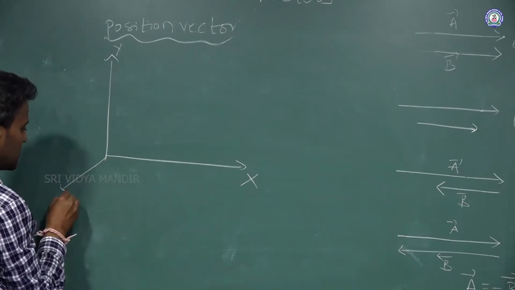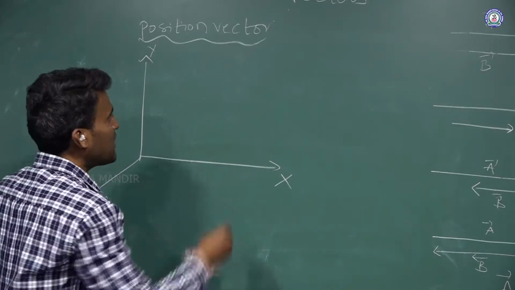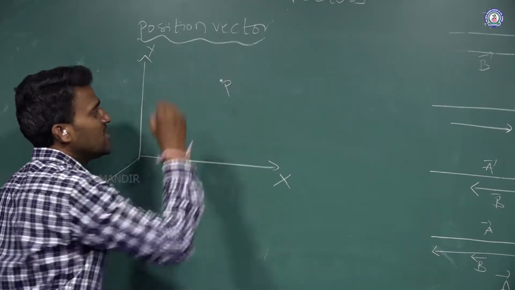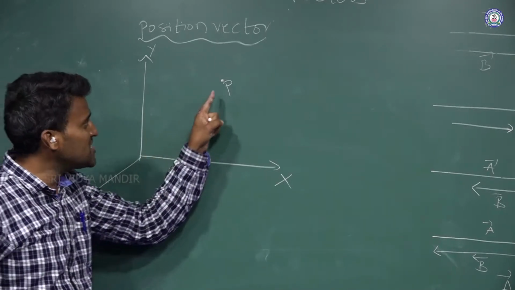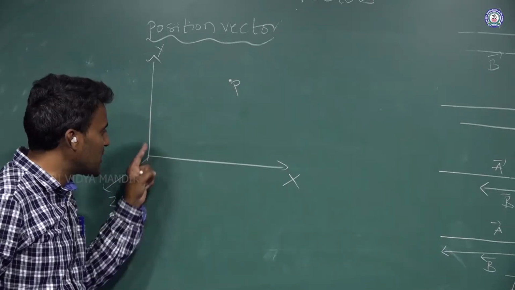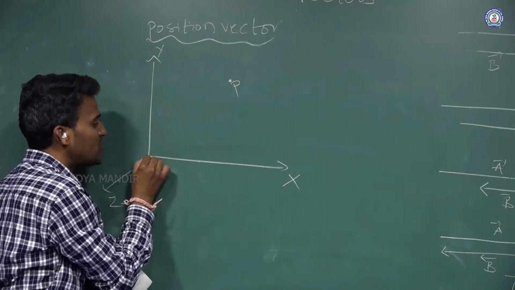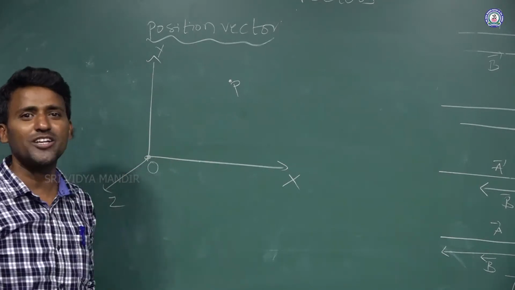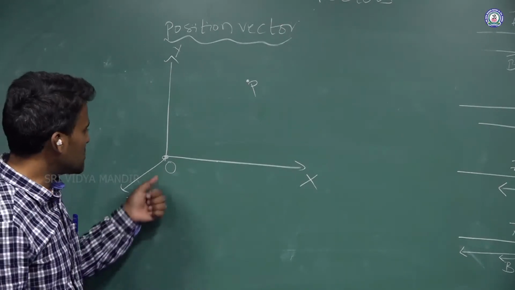I am taking one particle P. I can describe this particle with respect to one fixed point. Here the fixed point is nothing but the origin, isn't it?